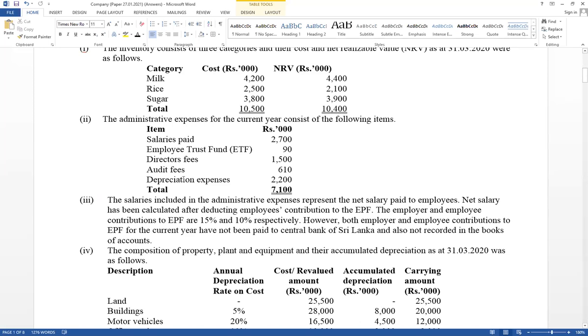What is the meaning? Annual depreciation is also recorded already. The salary paid amount is given. This one is very important: think about how much is included as salary under administration expense. This is the value paid in cash. Right. The third one is relevant for the EPF and ETF adjustment. I will discuss it separately. For the first one, try to get an idea. And the third one is relevant for the EPF and ETF adjustment.